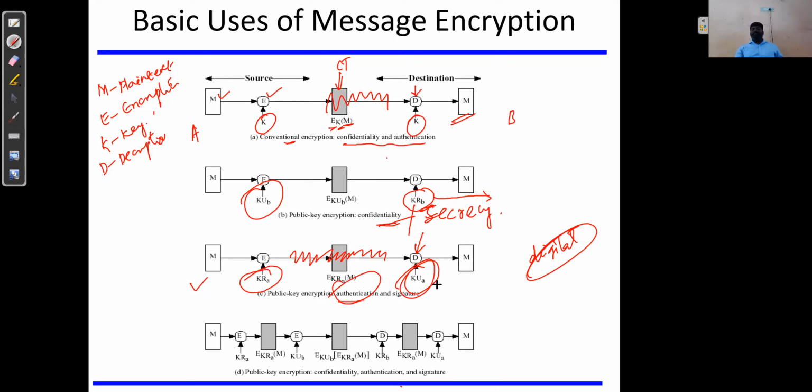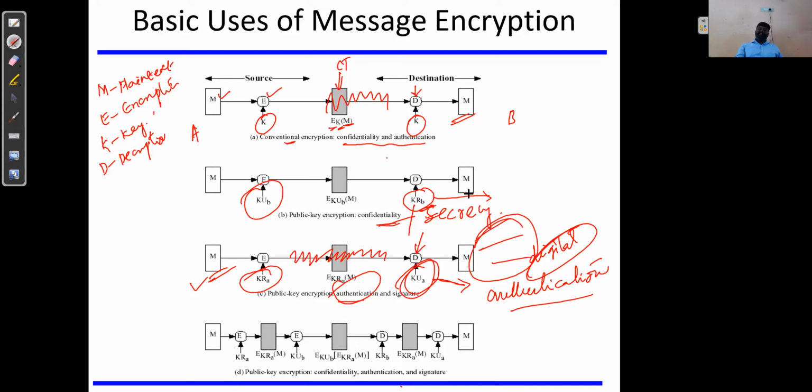Now, what is the problem with this kind? This achieves authentication, but it may not guarantee that the data has been read only by the actual receiver, because the sender's public key can be known by anyone and they can do the decryption.